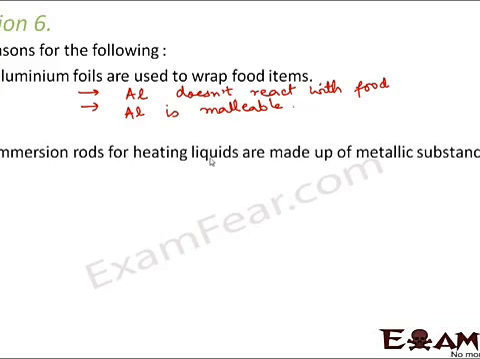Immersion rods for heating liquids are made up of metallic substance, because what do immersion rods do? They are used for heating water primarily. So it will be able to heat water only when it is able to conduct the heat, right? Because these metals are good conductors of heat and electricity. So that is why they are used in immersion rods.